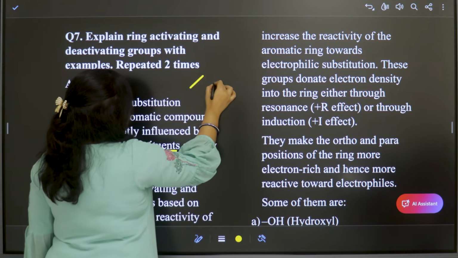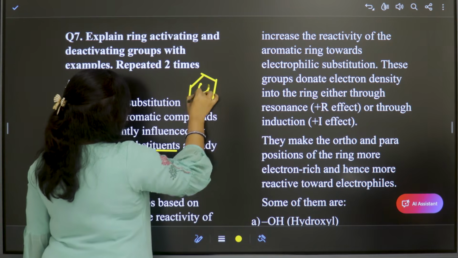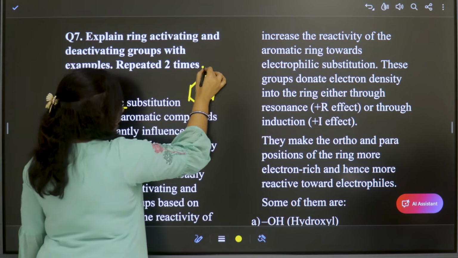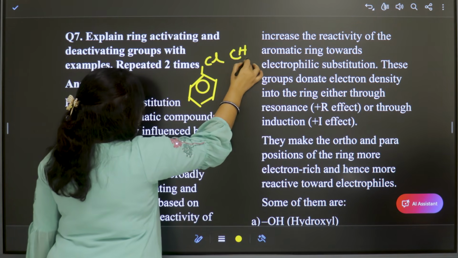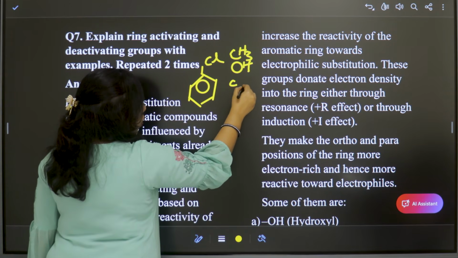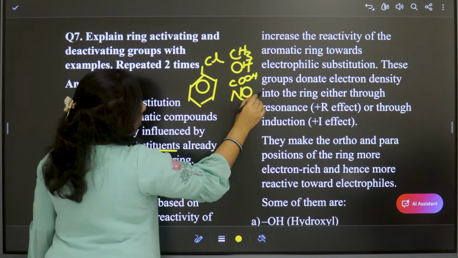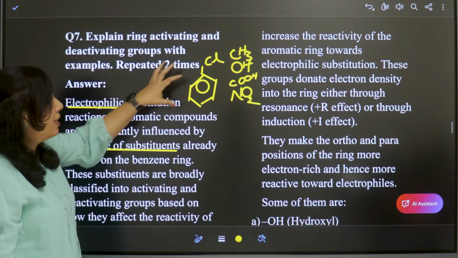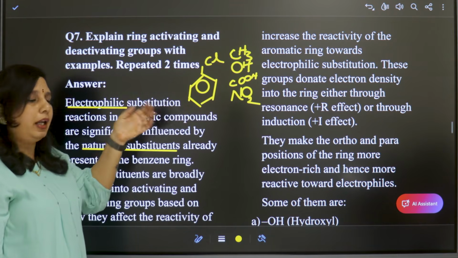A normal benzene ring without substituents will be like this, you all know. But if there are any substituents, for example, a halogen atom or a methyl group or OH or COOH or nitro group, there are many such molecules. These all act as substituents because they are already present on the ring.